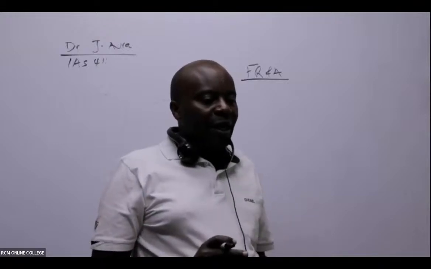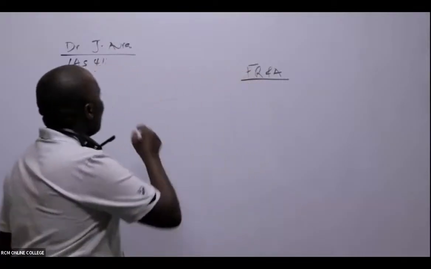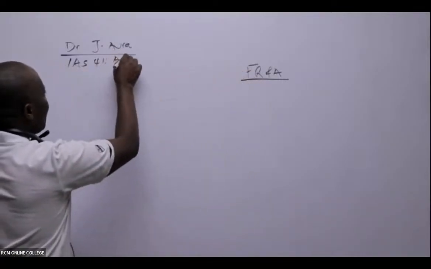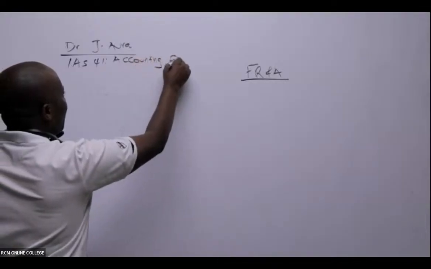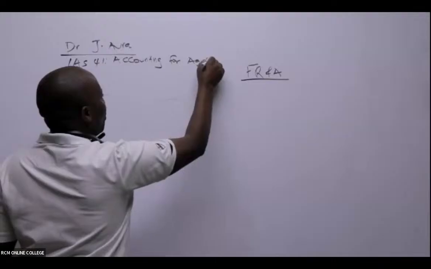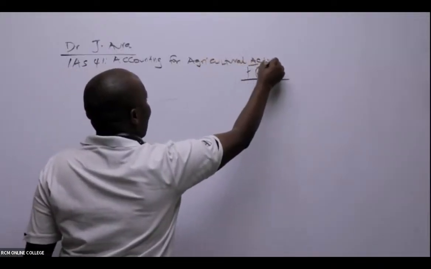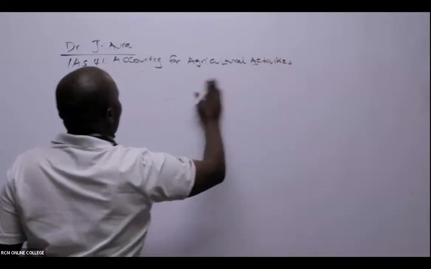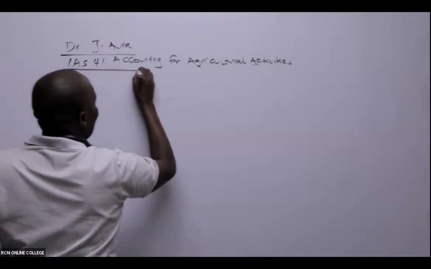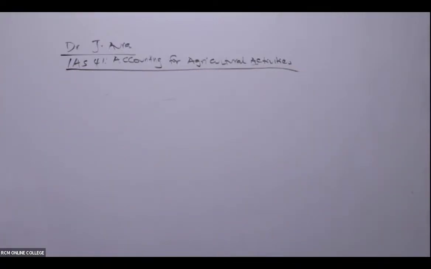IAS 41: accounting for agricultural activities.